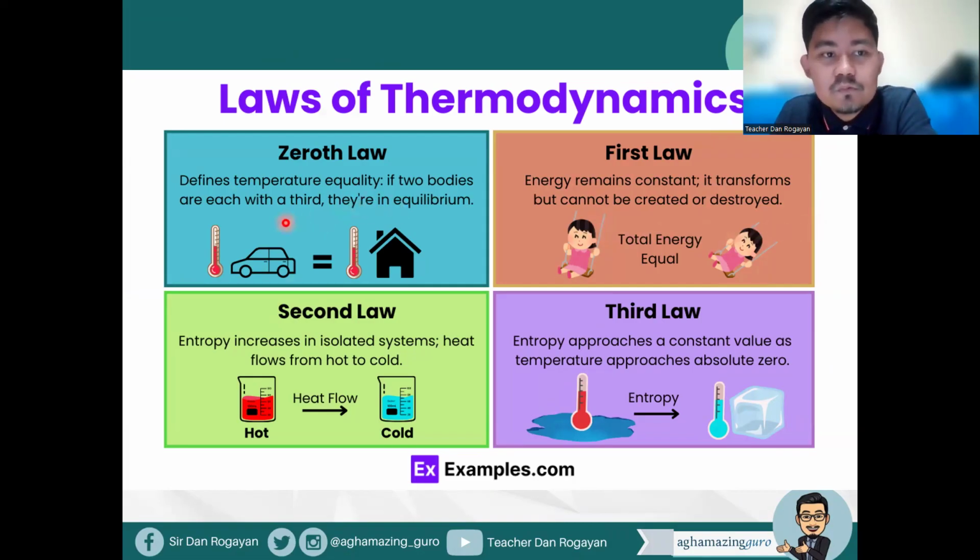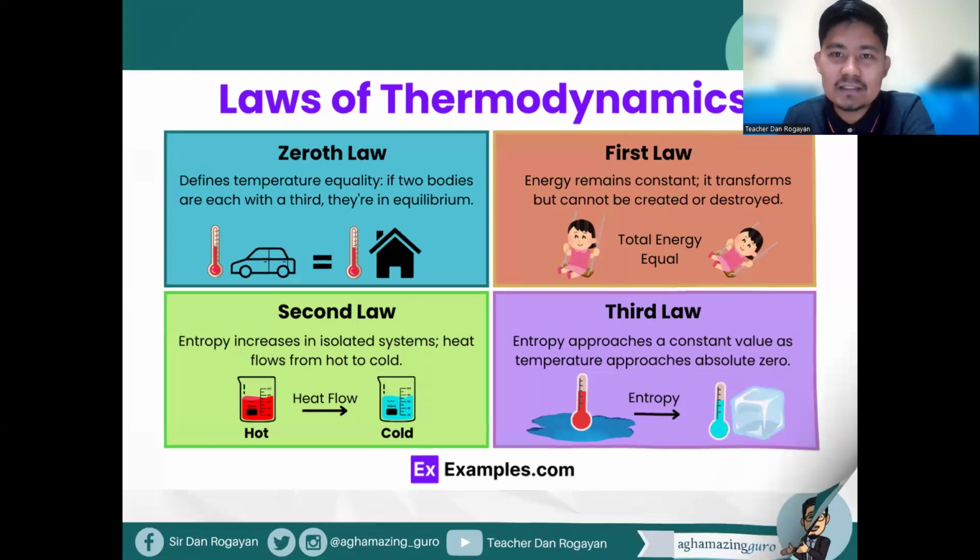While the zeroth law focuses on defining temperature equality. If two bodies are each in equilibrium with a third, they're in equilibrium with each other. While the second law, entropy increases in isolated systems, heat flows from hot to cold. While the third law states that entropy approaches a constant value as temperature approaches absolute zero. So here are the different laws of thermodynamics.